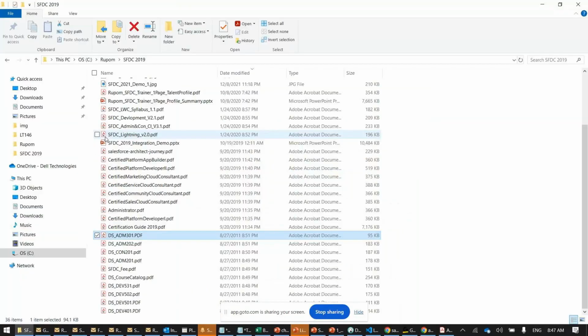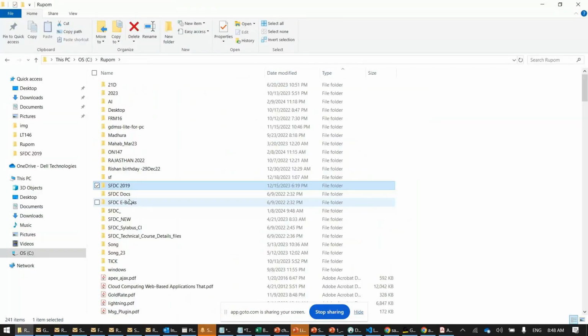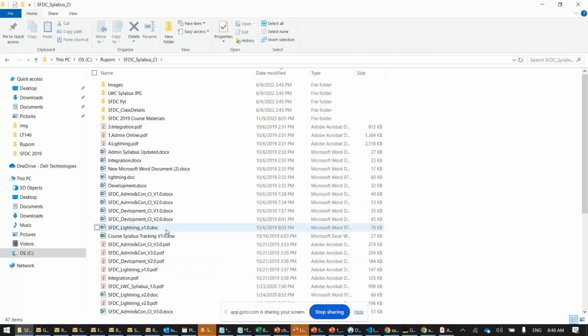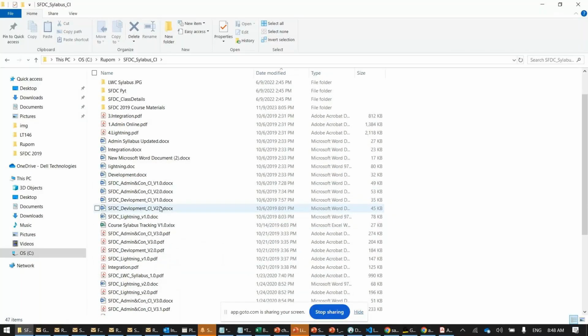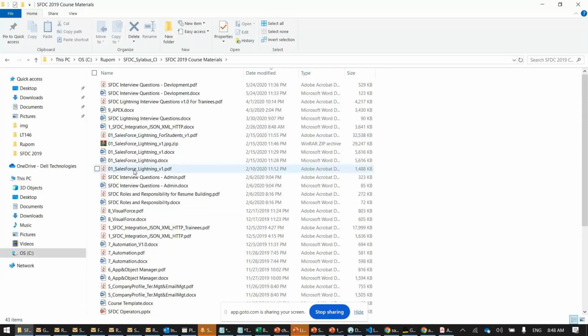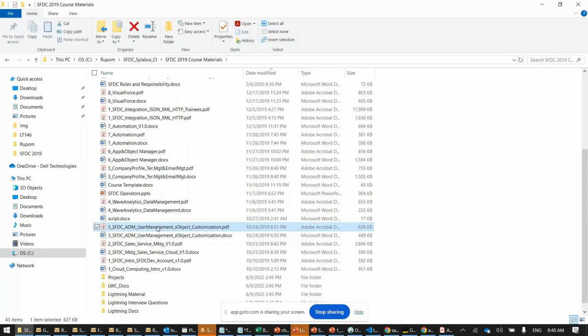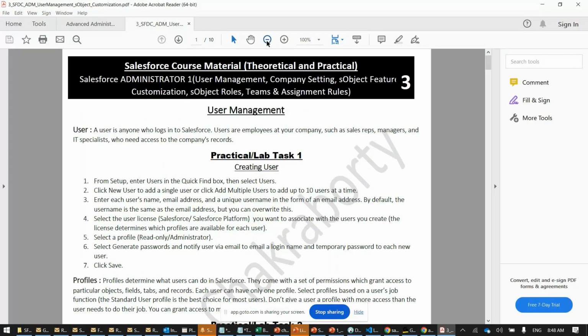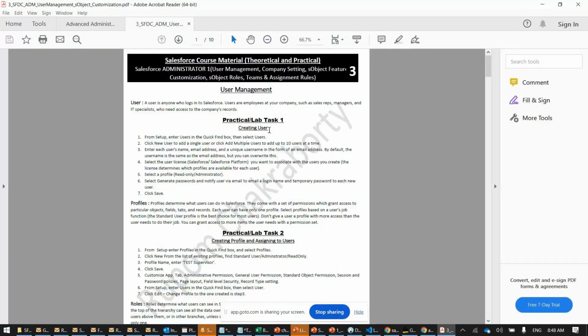My classroom is very organized. Remember that. I am not just coming and teaching something randomly. My classrooms are well organized. You will get documents like this, 01. Let me open any document. For example, I'm opening document number 3. Like this, you will get a document where you will have lab exercise 1, lab exercise 2. Like this, you will have multiple lab exercises you have to perform.